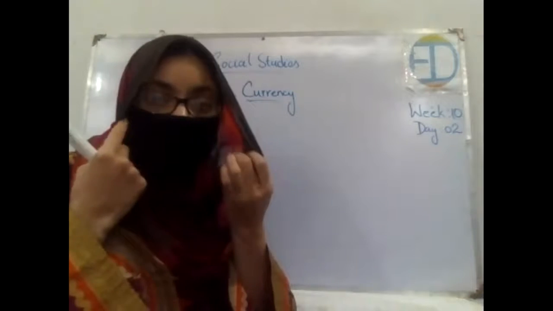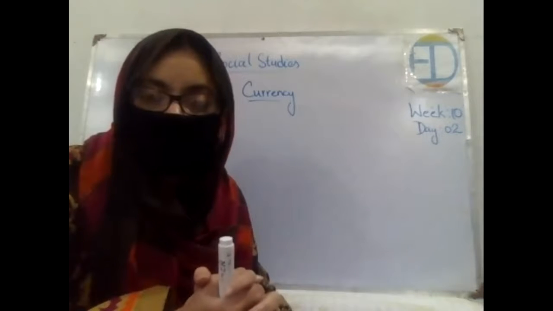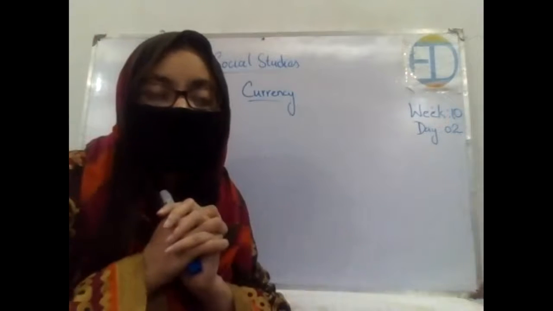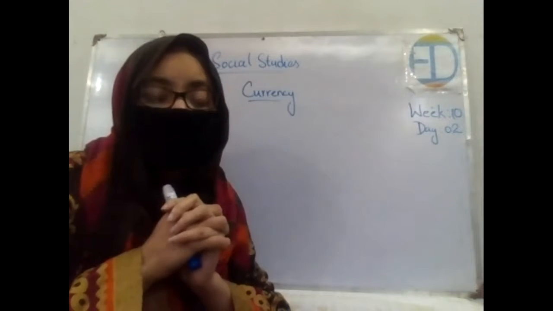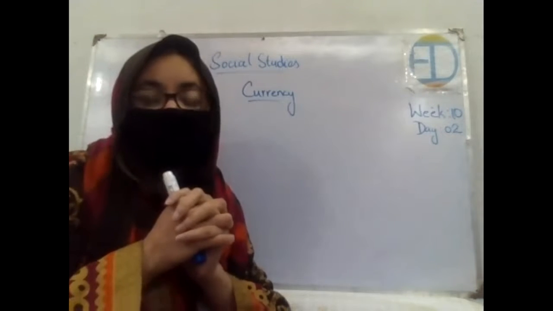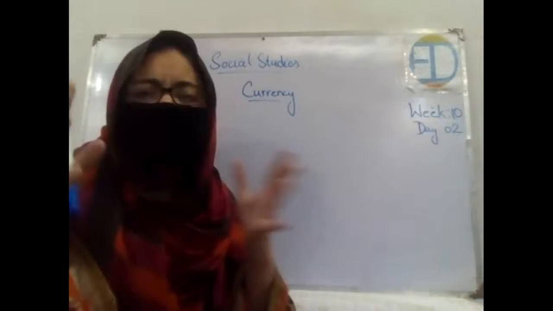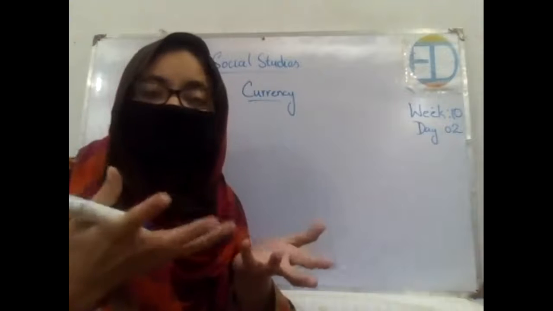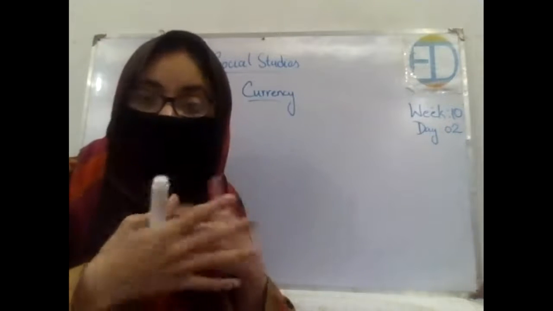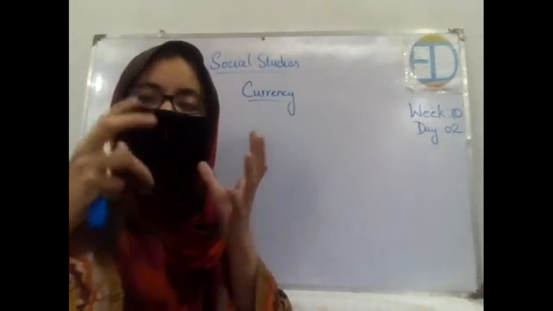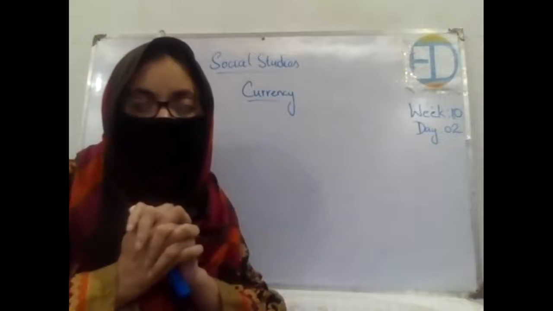So, tell me, what are your hobbies? What do you like to do in your free time? See, some people love playing games, some people love collecting cards, some people love reading books. Some people love collecting different flowers. There are different types of hobbies that people have. Usually girls like to collect different cosmetic things, different jewelries, right? So these are types of hobbies. So tell me, what are your hobbies related to collecting something? What do you like to collect?